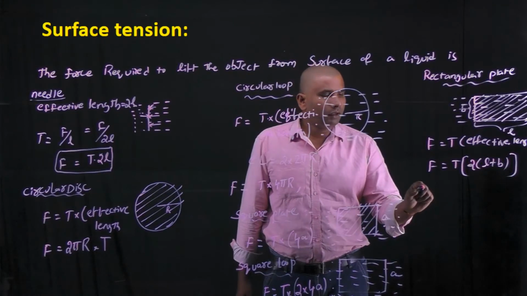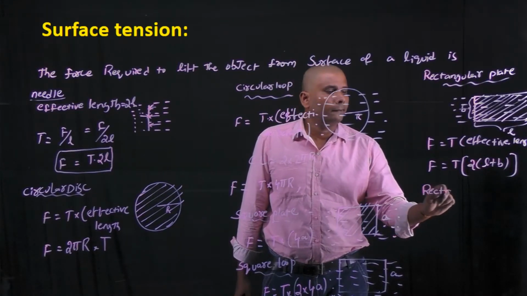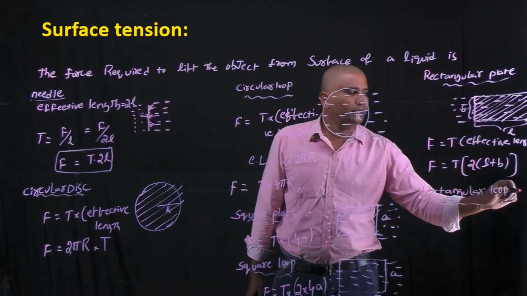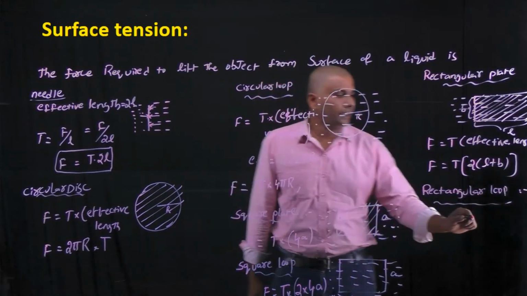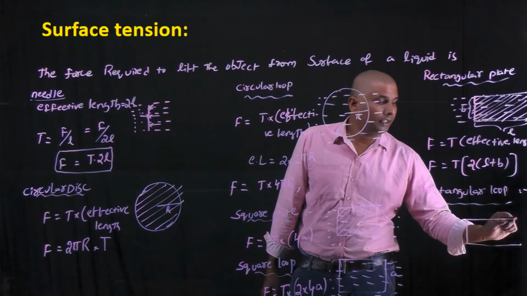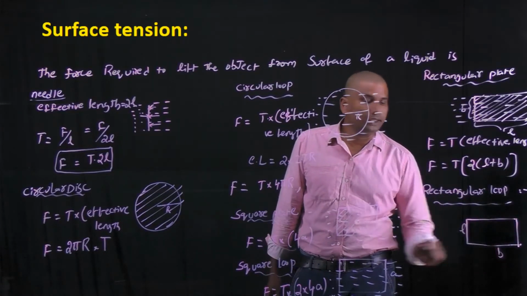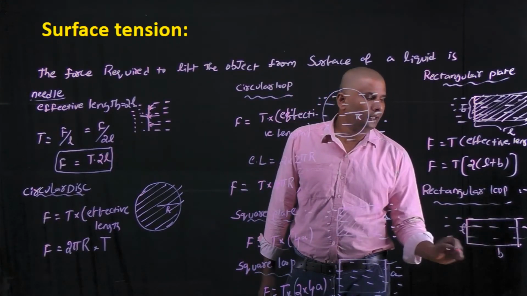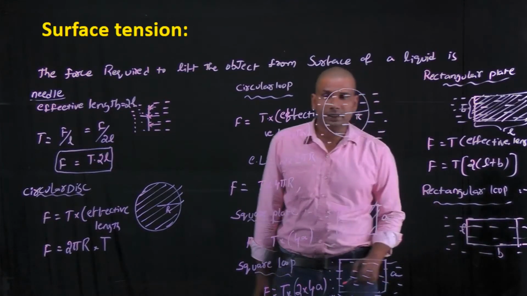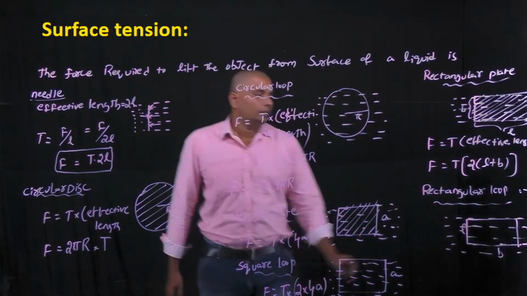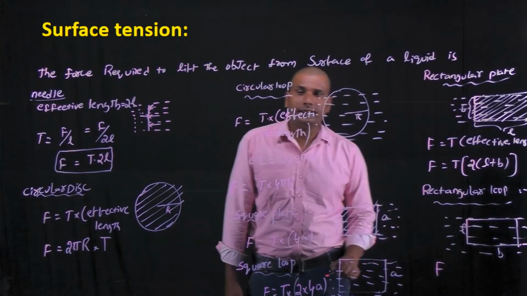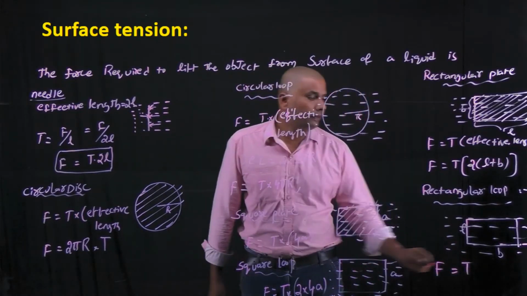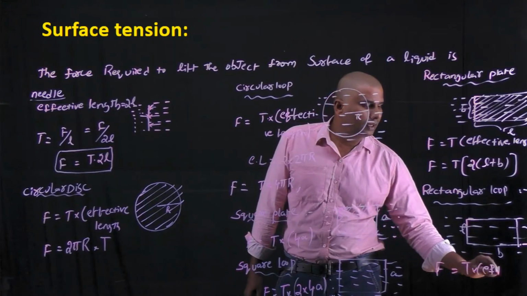While similarly in case of a rectangular loop, once again consider this is a rectangular loop of length L and breadth B, and this rectangular loop stays on the surface of a liquid of surface tension T. Then the force required to lift this rectangular loop from the surface of a liquid is F equals surface tension of the liquid into effective length which is in contact with the water.